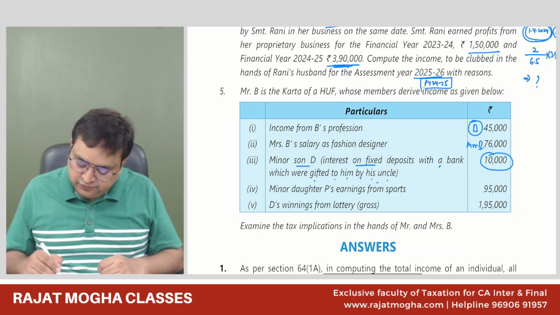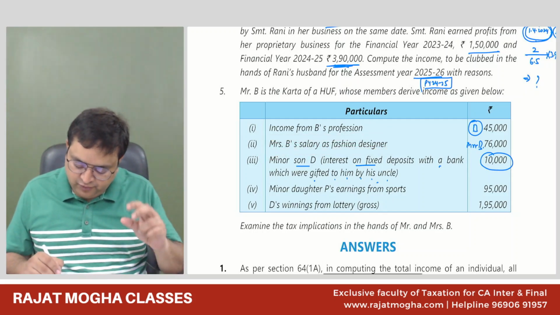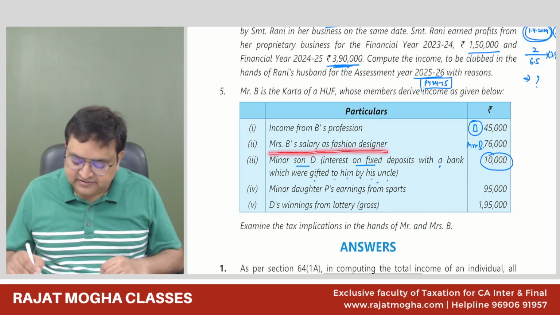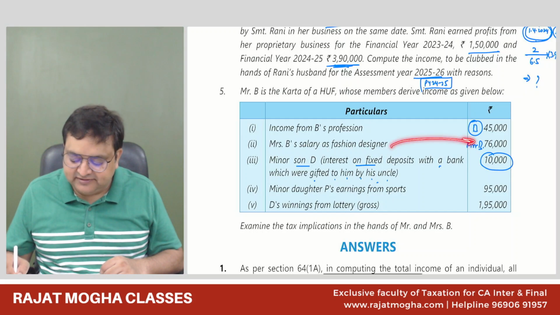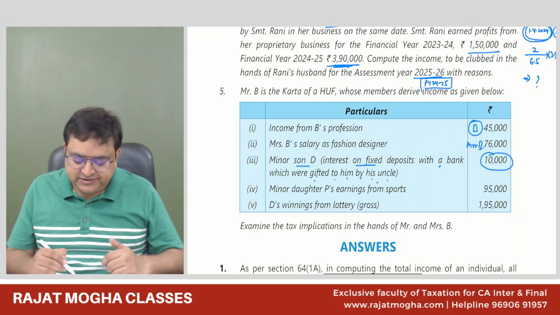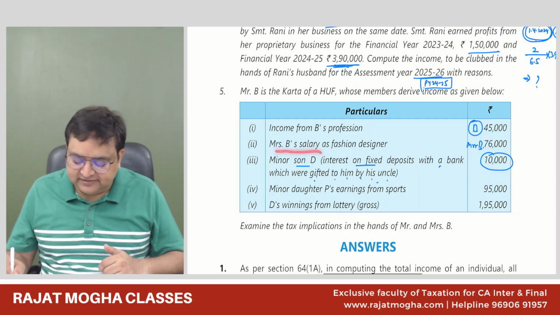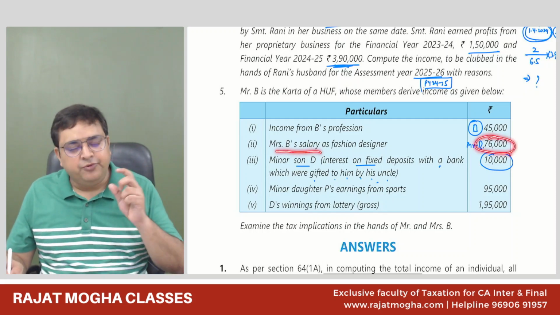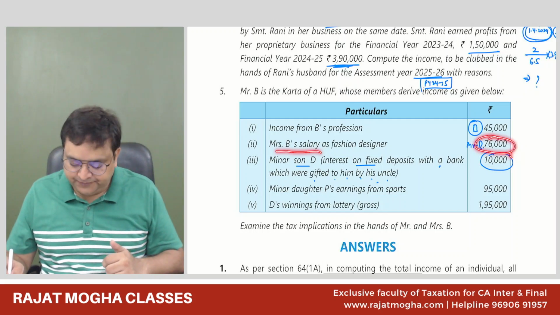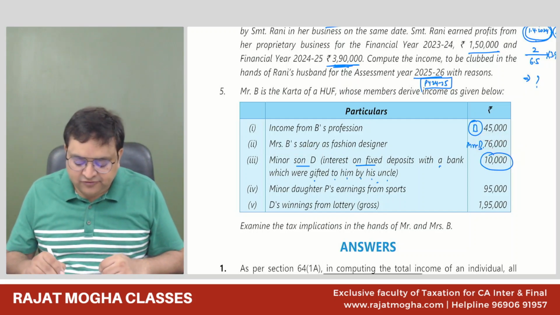Okay. So now one more thing is there. It says Mrs. B's salary as a fashion designer, and she is getting a salary of 76,000. Now, there is one more provision: whether this 76,000 is the computed salary income or we have to give a standard deduction also. In this case, this is not mentioned over here.